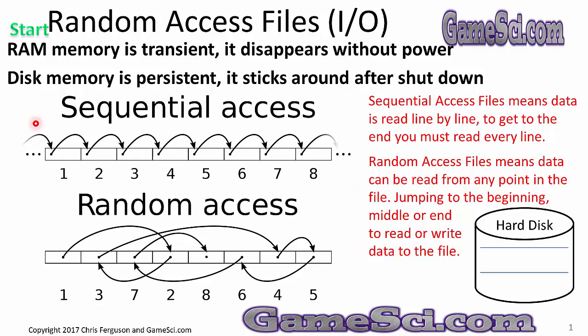In a sequential access file, you'll start at the beginning and you'll read every line of data as it goes. And to read to the end, you have to read the lines before it. Random access files let you jump around. You can jump from the beginning to the middle, back to the beginning, to the end, read a little at the end, jump backwards. You can go anywhere you want in a random access file and read and write data from that location without reading the data in front of it.